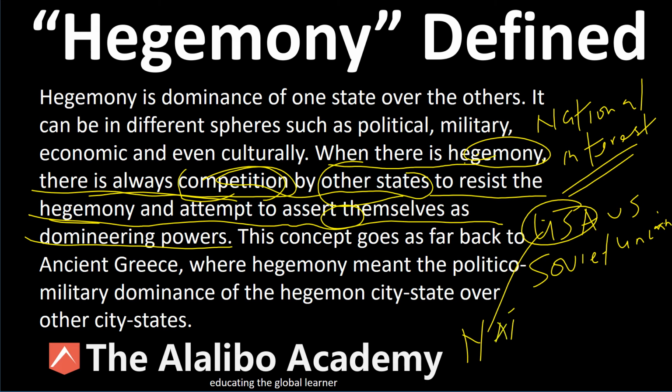military influence, which was NATO, and the Soviet Union had its spheres of influence, military influence, which was the Warsaw Pact. So both countries had their spheres of influence. They had hegemony in their different respective areas, and they were seeking to overthrow the other in terms of hegemony, to overtake the other in terms of hegemony, and be supreme. That's what this means.